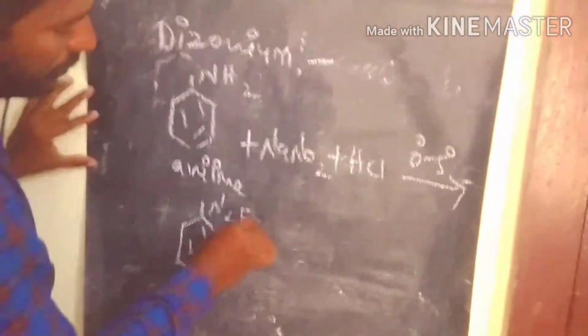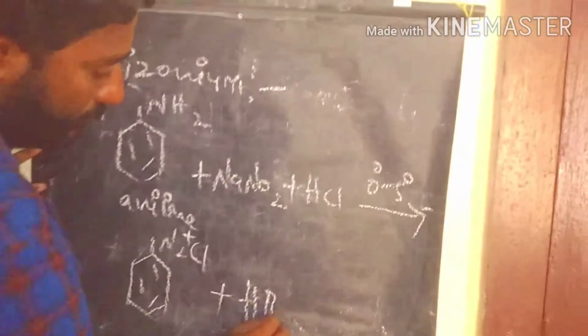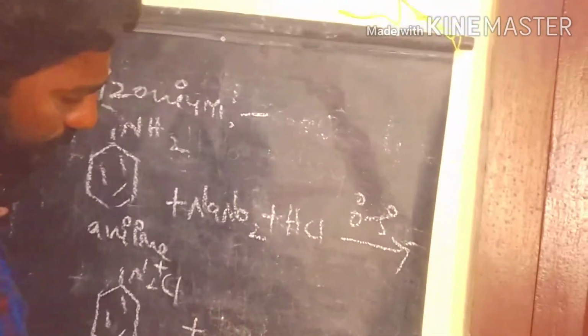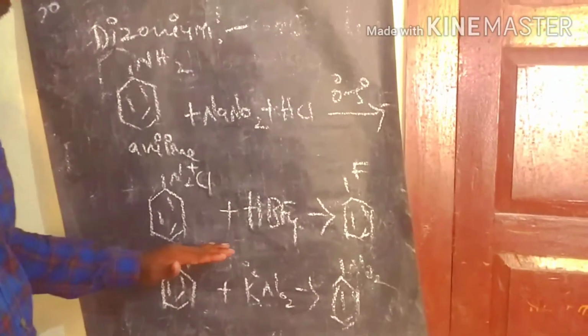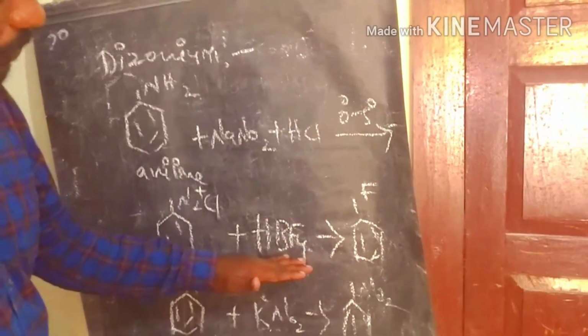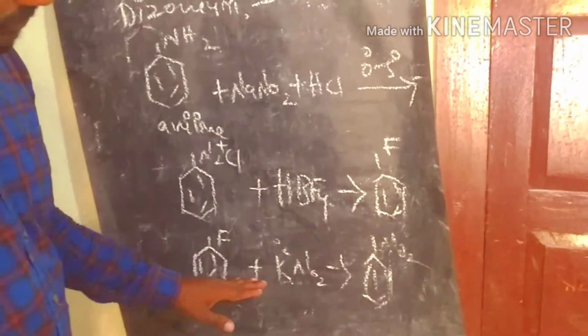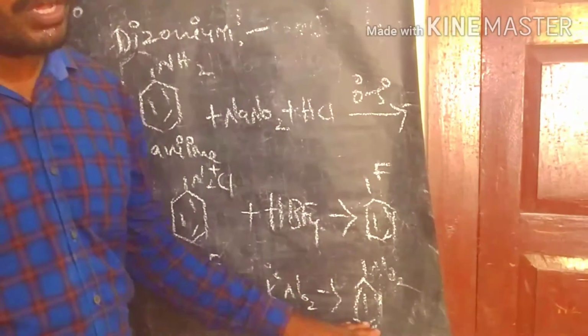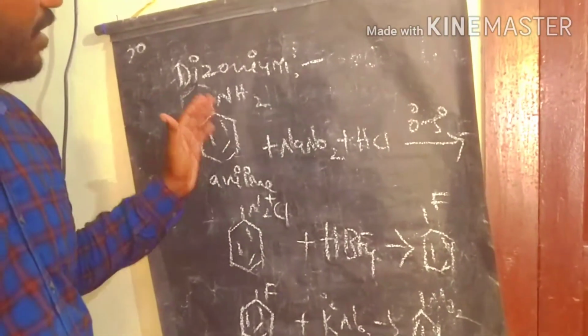So this is the diazonium salts. After the diazonium salt reacts with dinitronium, this is the way to prepare the diazonium salt. After the diazonium salt reacts with chlorination to form the chlorobenzene, the chlorobenzene reacts with sodium nitrate to produce the nitrobenzene. So this is the way we prepare the nitrobenzene from the diazonium salts.